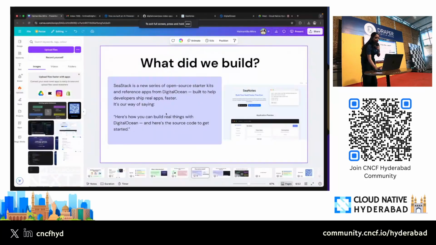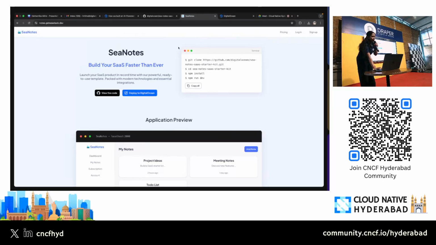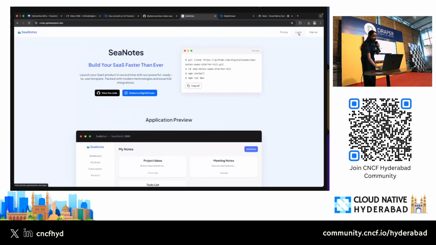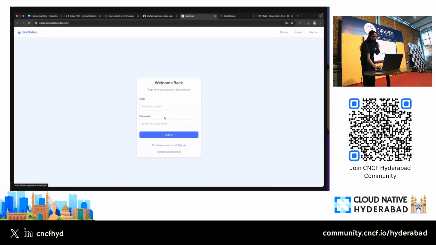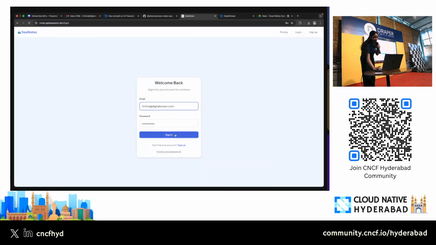Before I go to the code, I would like to show you a quick demo. Yes, it's visible. So this is the landing page, and it's on this domain by the way, notes.getseastack.com, and if you can log in here, I already have my credentials, so I'll just log in.